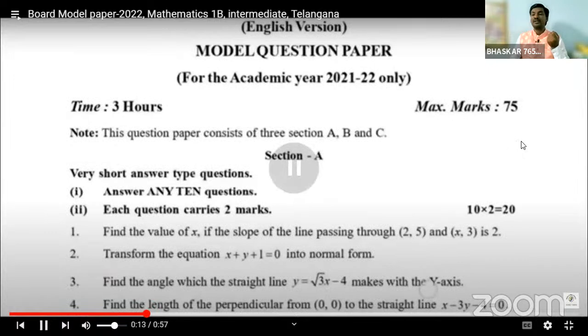Whenever three points are collinear, we have to find the distances. We have to use the distance formula, and if the sum of two distances equals the third distance, they are collinear.